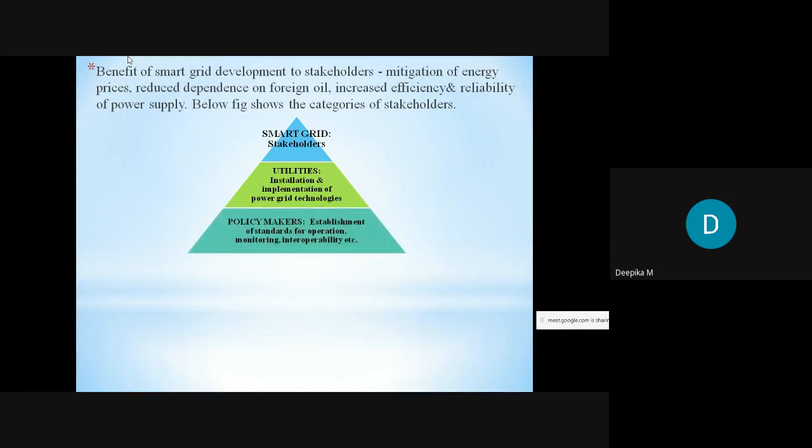So next we have the policy makers. These policy makers are responsible for establishment of standards for operation, monitoring, interoperability, etc. That means they are going to make the policy or the standard rules. When the policy makers design a certain set of rules, these rules or standards will be the same everywhere in the smart grid.